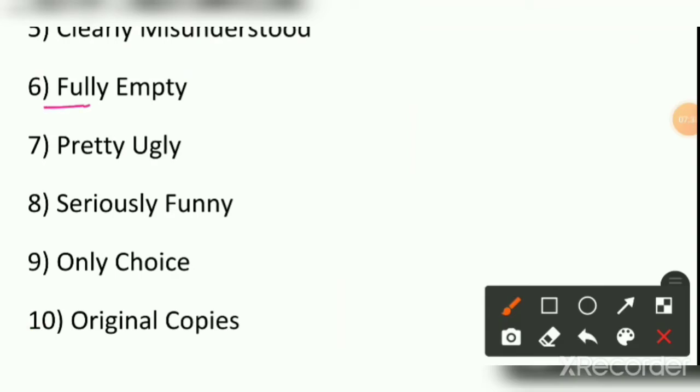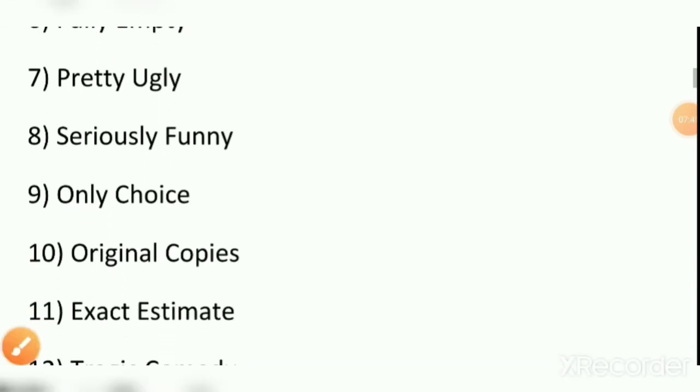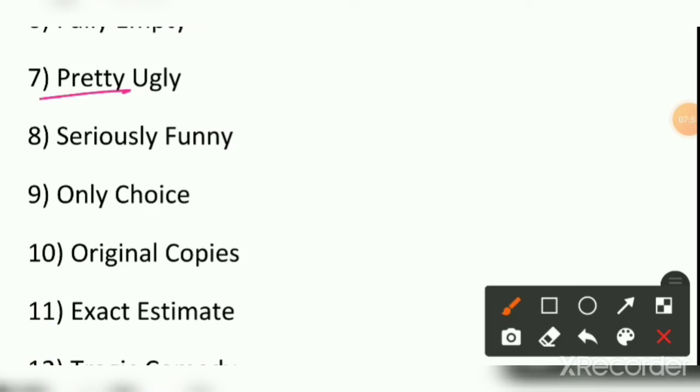So this is again an oxymoron where fully is opposite to empty, full and empty. I can come to next one, that is seventh one. I am talking about pretty, ugly. Pretty and ugly, they are opposite in meaning, you can understand. Pretty means beautiful, ugly means dirty, or which is not appealing, which is not beautiful. So both are opposite in meaning, but still we can use together to form it as an oxymoron.